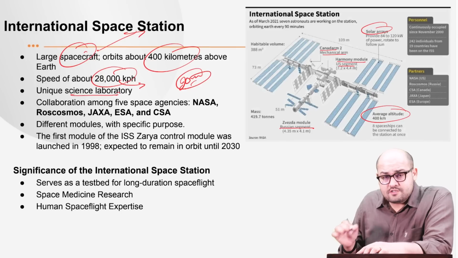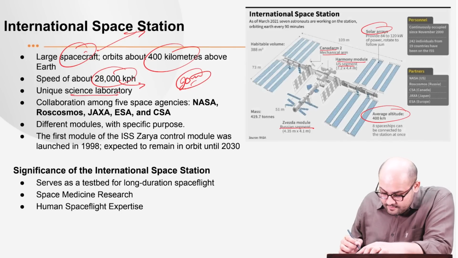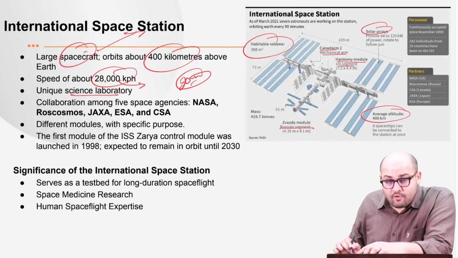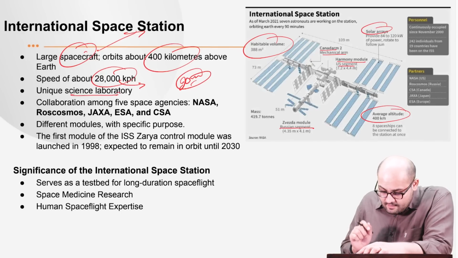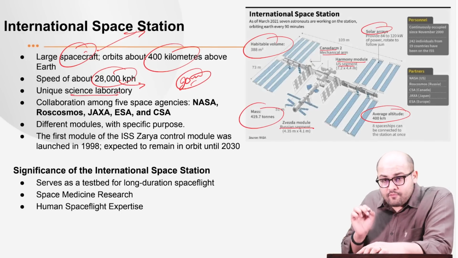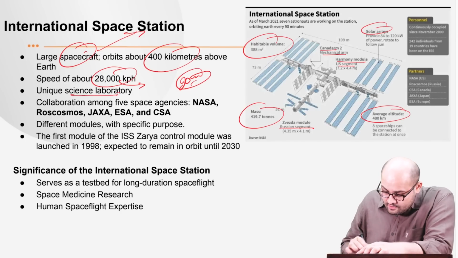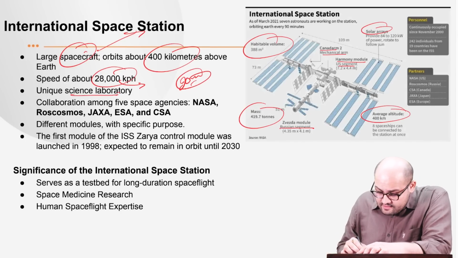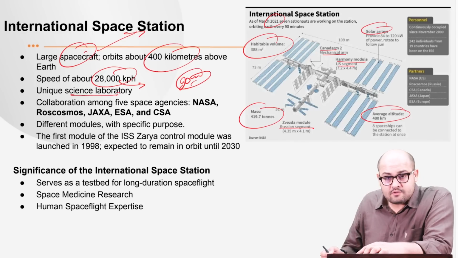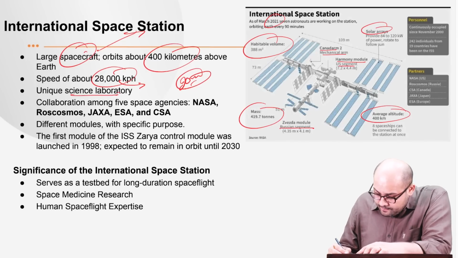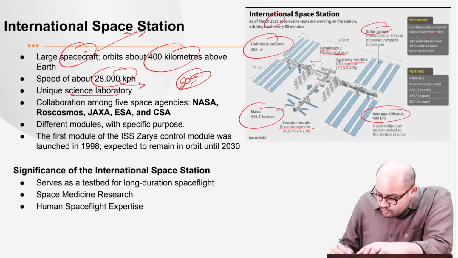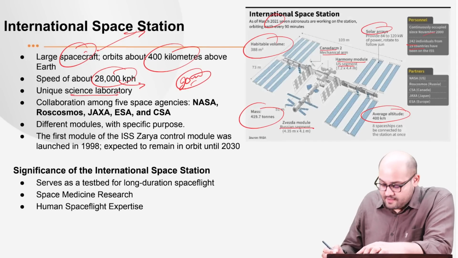Then the average altitude, which I already talked about, is around 400 kilometers. Then the habitable volume is around 388 meter cube. Then the mass is 419.7 tons, right? Now this is all sourced from NASA, and the data is till 2021. It has been continuously occupied since November 2000, and 242 individuals from 19 countries have been to the International Space Station.